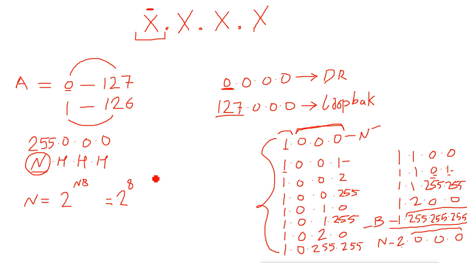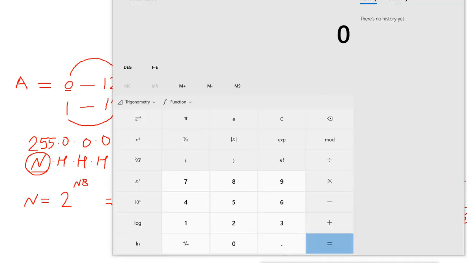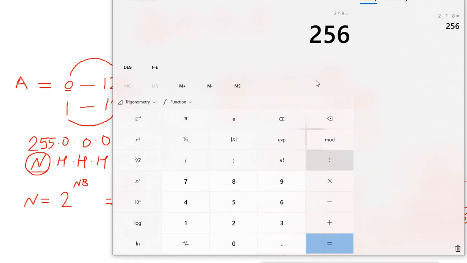But we can see that we are getting only 128 networks. We are not getting 256 networks. But this formula is saying that you are getting 256 networks. Like I will show you that when you raise 2 to 8, you will get what? 256. But I am not getting 256 networks. We are getting only 128 networks. So where are these other networks going?